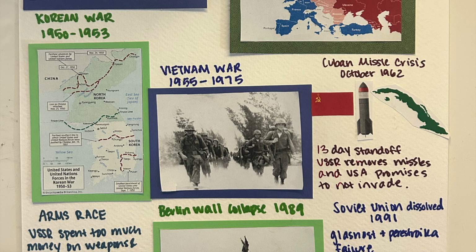And North Korea is backed by the Soviet Union because they're communist, and then South Korea is backed by the United States because they're fighting communism. And eventually, after 3 years, they come to a truce. And if you see the green line right there, that intersects the 30th parallel, that is the truce line.